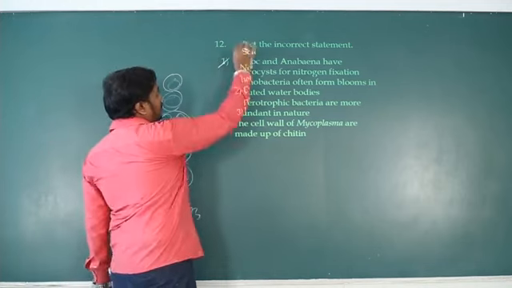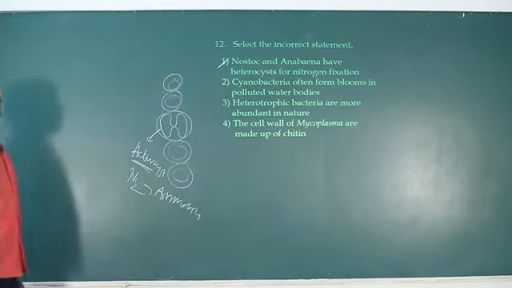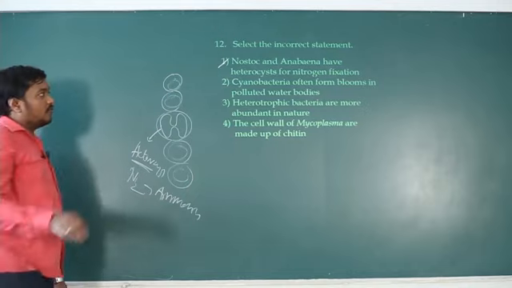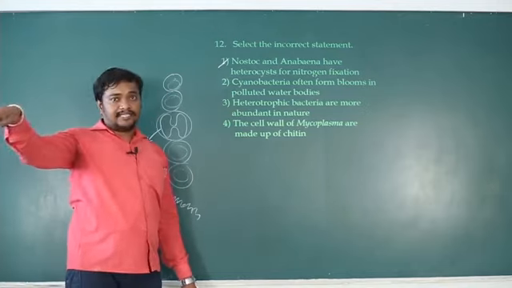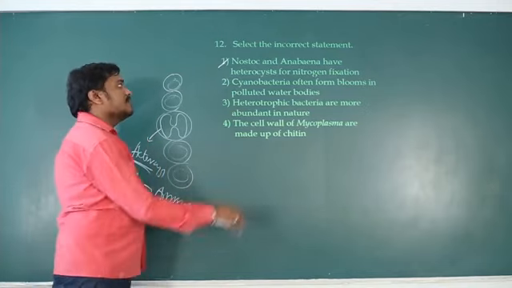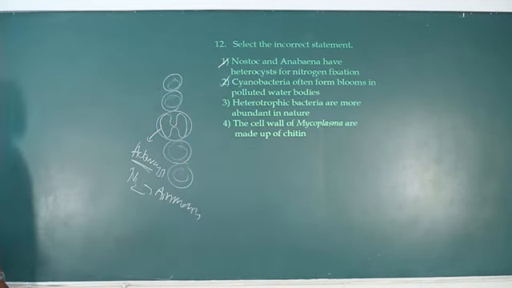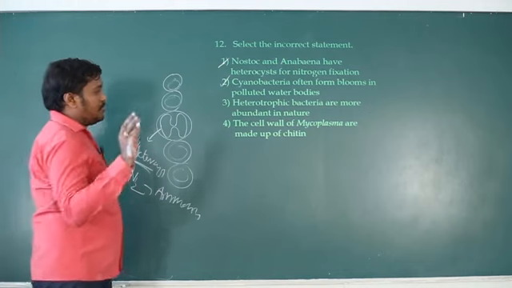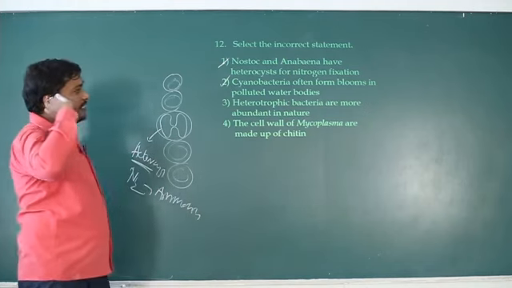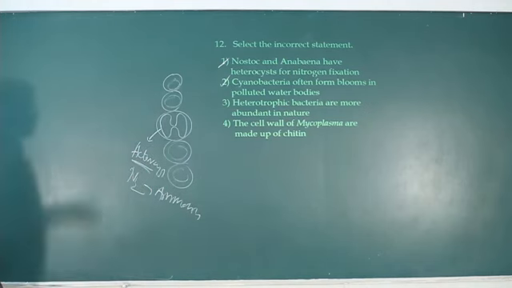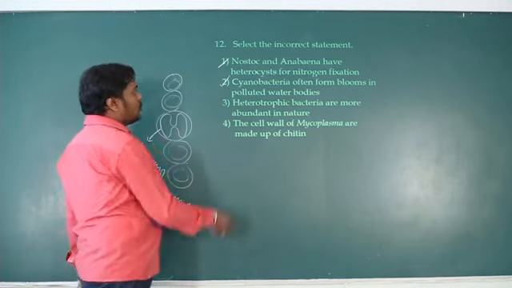Yes, right? Then cyanobacteria often form blooms in polluted water bodies. So a green color mat floats on the water bodies. So it is cyanobacteria. When the phosphorus and nitrogen content increases in the soil and water body, this bloom forms, called algal bloom. Okay, it is also due to cyanobacteria.